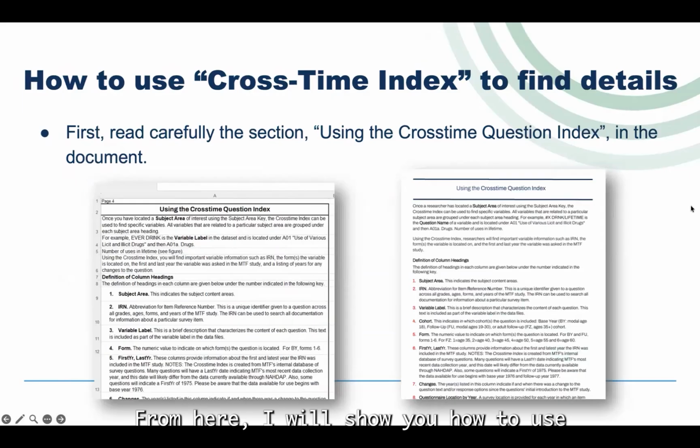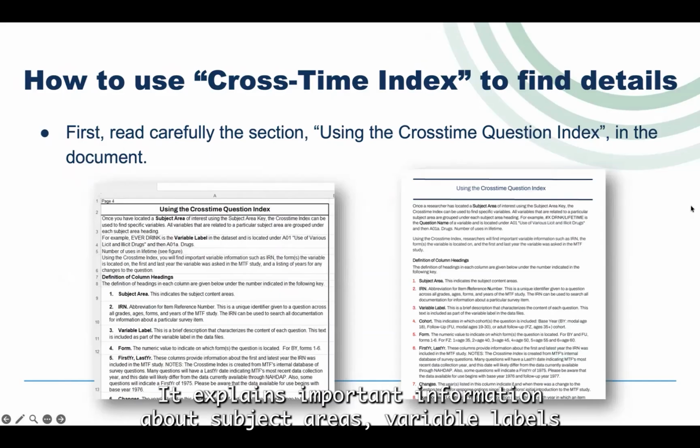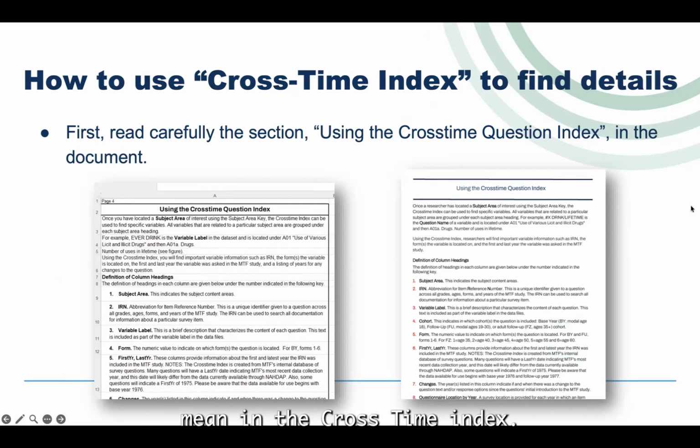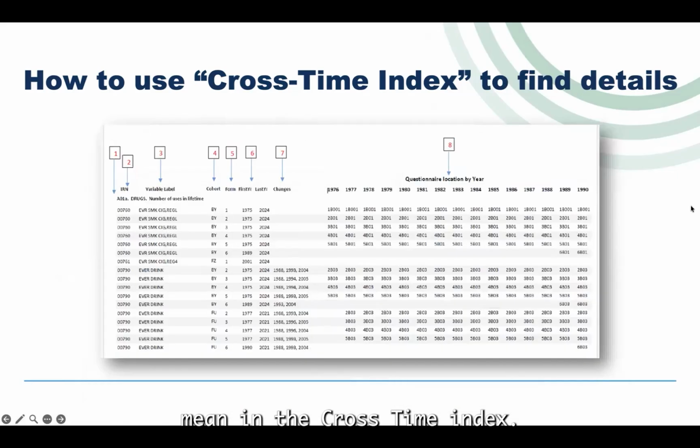From here, I will show you how to use the Cross-Time Index to find details. First, carefully read the section using the Cross-Time Question Index at the beginning of the document. It explains important information about subject areas, variable labels, and the item reference number, as well as what the column headings mean in the Cross-Time Index.